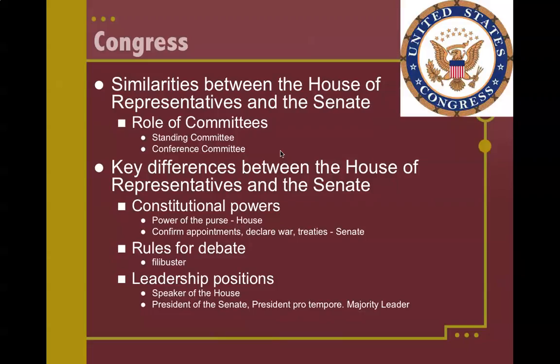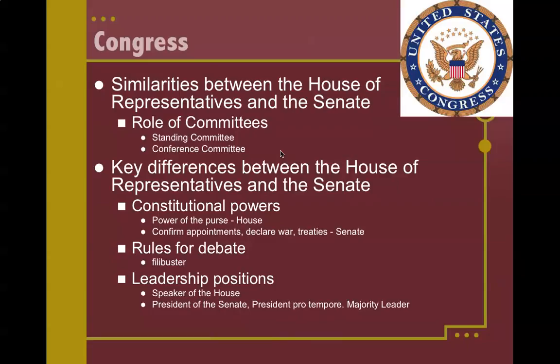Key differences between the House and the Senate: the most obvious one, which I don't even have listed on the slide because we talked about it a lot last unit, is that the House uses proportional representation. They have 435 members, and the bigger states get more votes. Whereas in the Senate, there are only 100 members. Regardless of whether you're a puny or giant state, you get 2 members.